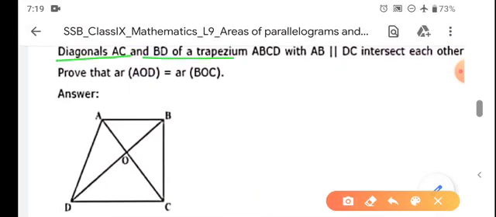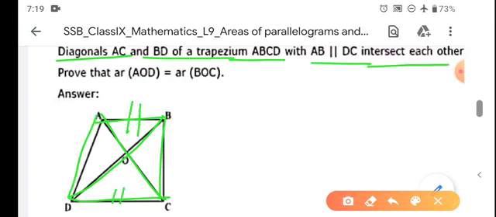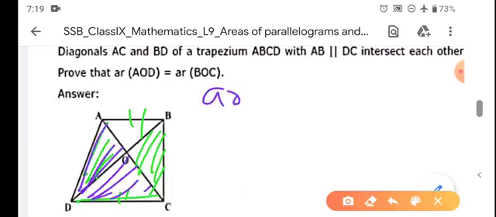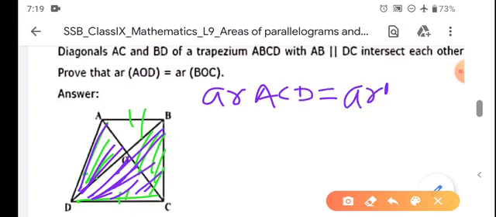Diagonals AC and BD of trapezium ABCD, where AB is parallel to DC, intersect each other at O. Prove that area of AOD is equal to area of BOC. So what we will do, since this is parallel to this and they also have the same base, what can you write? That area ACD is equal to area BCD. Both lie on the same base and between the same parallels.